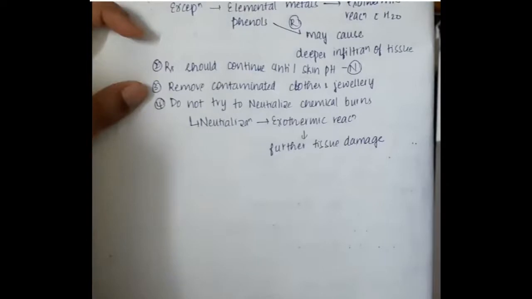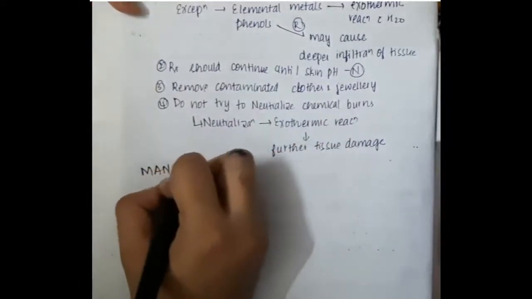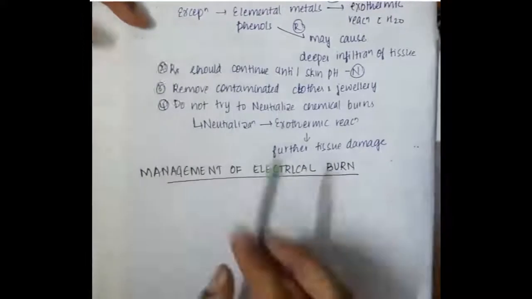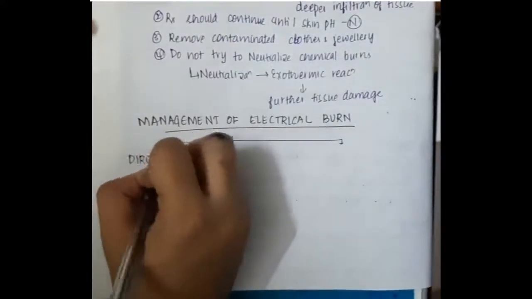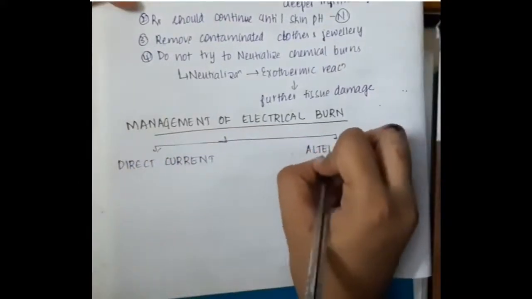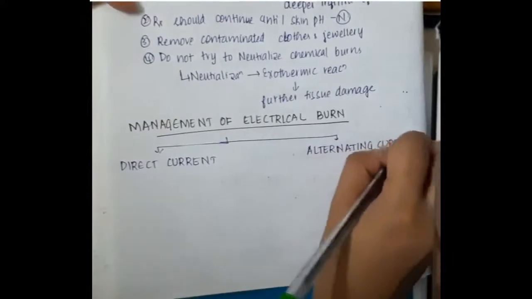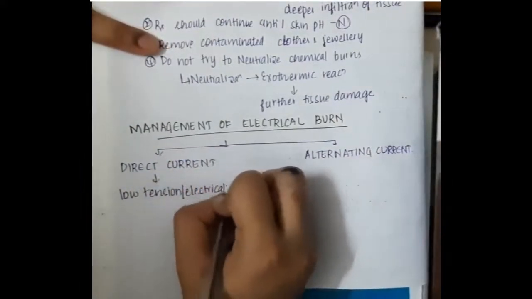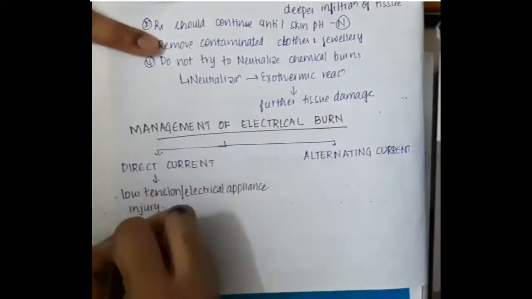Then the next type of burns management is electrical burns management. Electrical burns can be of two types. One, they can be by direct current. Second, alternating current. In direct current, these include low tension or electrical appliance injury.